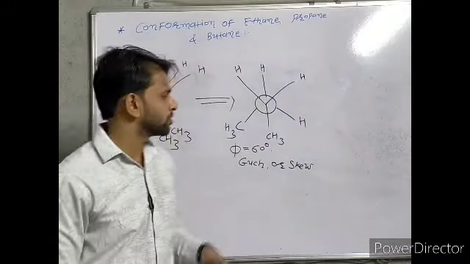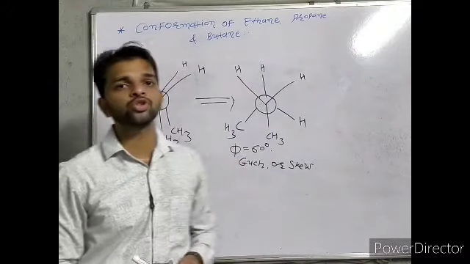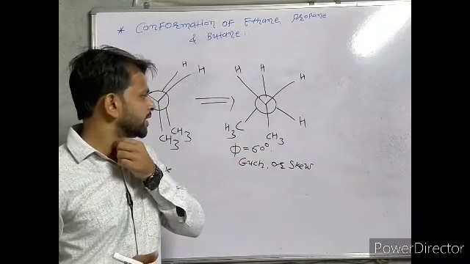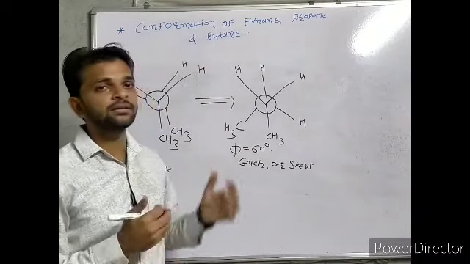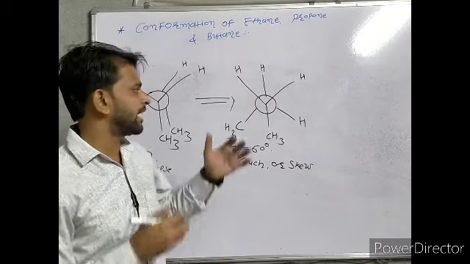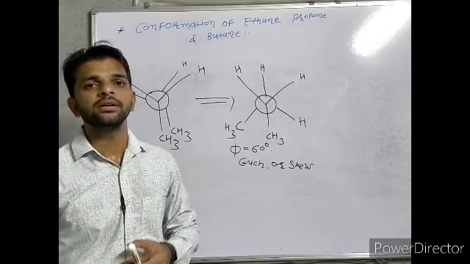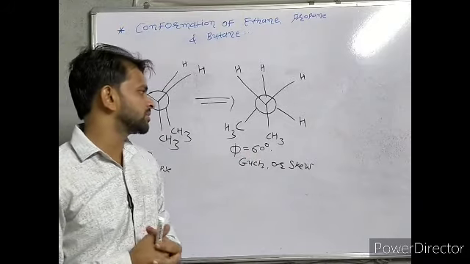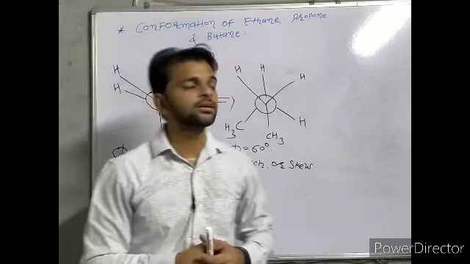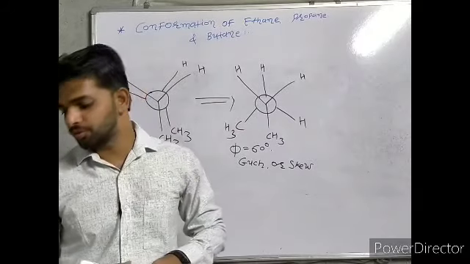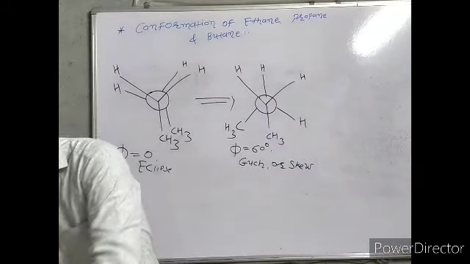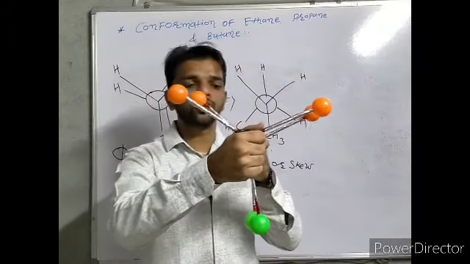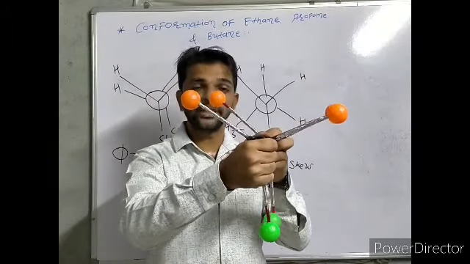We can simply say that if the dihedral angle, the angle between two CH3 groups, is 60 degrees, then it is known as a gauge or skew conformer. Again, phi equal to 0 or 360 is the Newman eclipse.